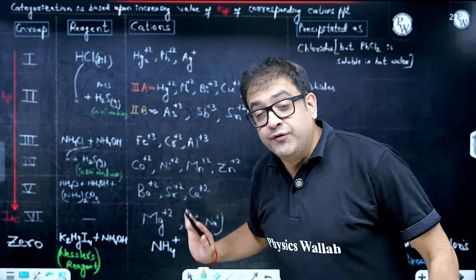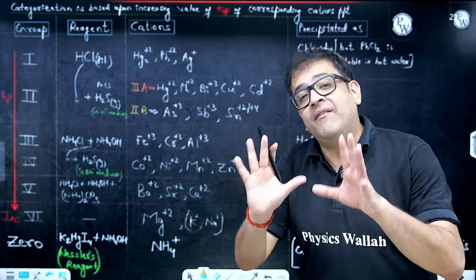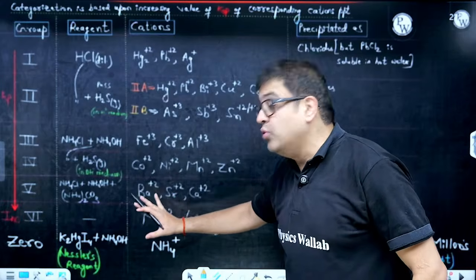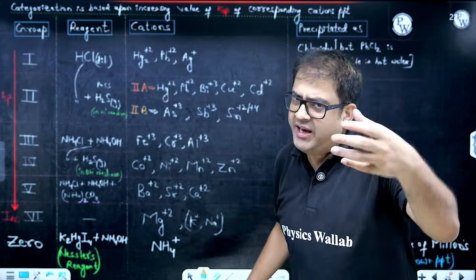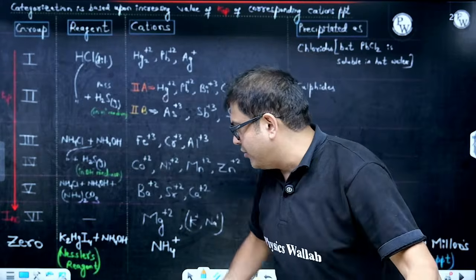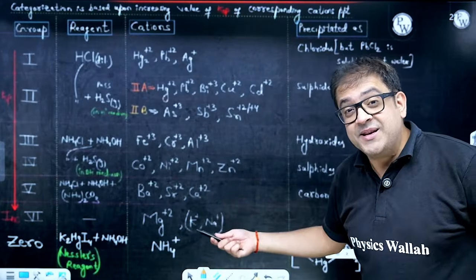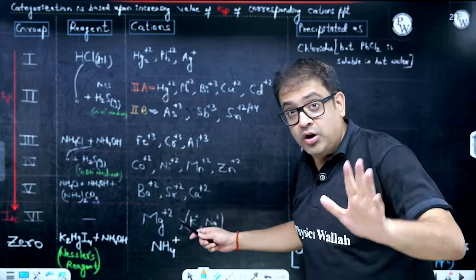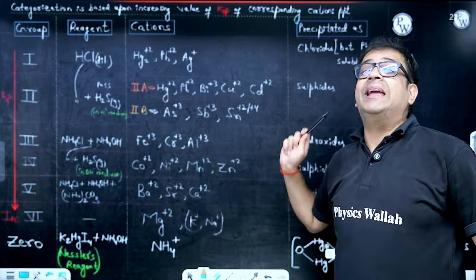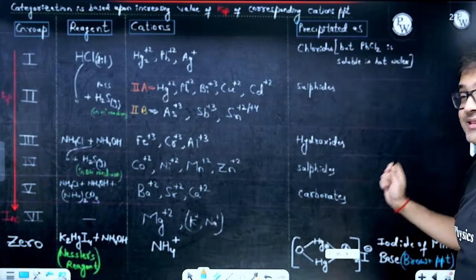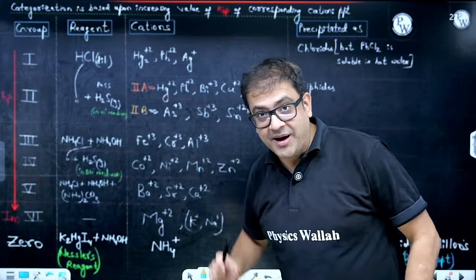Now, fifth group. Now you don't have acidic and basic medium, rather you take ammonium carbonate in mild basic medium, which is ammonium hydroxide only. Sir, what are precipitated? Alkaline earth metals, not all, but barium, strontium and calcium cations are precipitated as carbonates, because you have used ammonium carbonate.